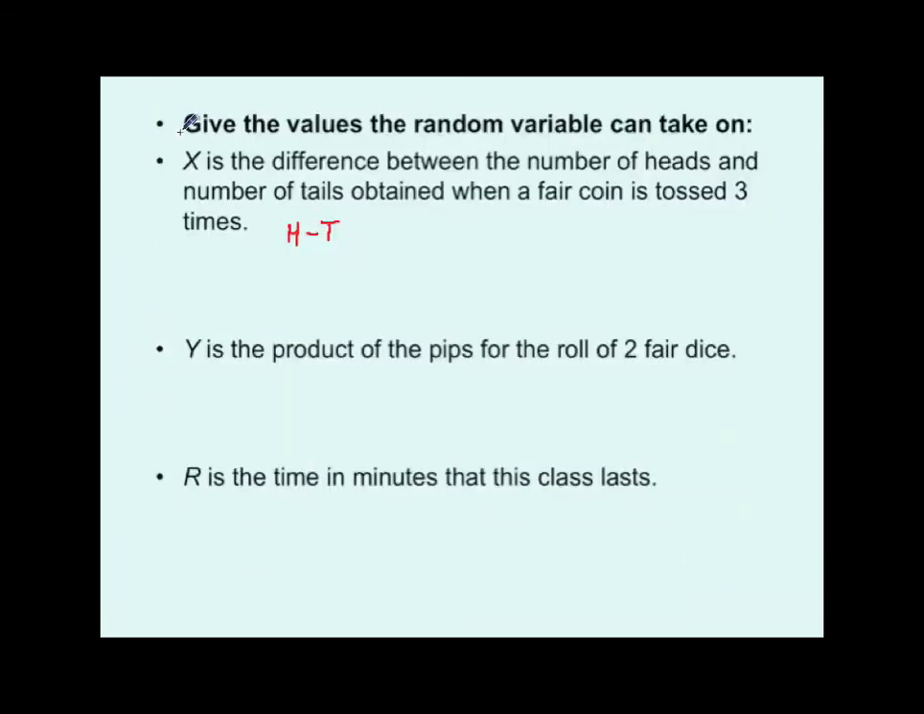But one of the big things I really need you to see here more than anything else is that it's a discrete random variable. So it can only take on negative 3, negative 1, 1, and 3. Those are the possible values. What if Y is the product of the pips for rolling two fair die? How would you do that one? I'm not going to complete this whole thing for you. I'll just give you a hint on it.